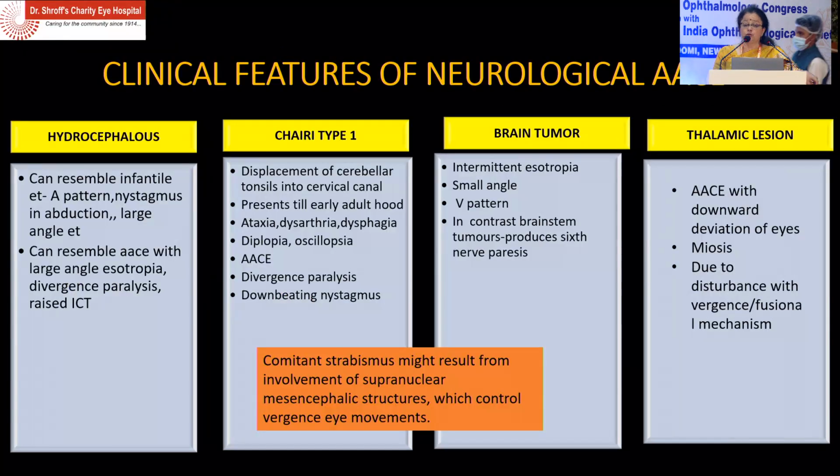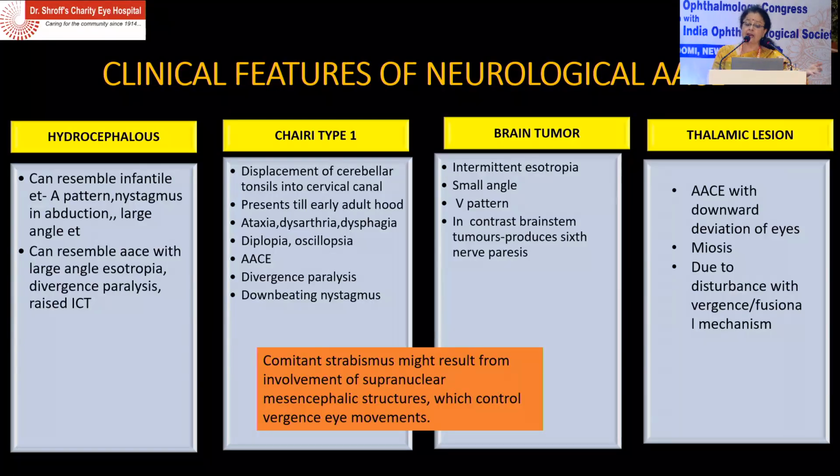Okay? So the clinical features of neurological ANET, mainly if they have hydrocephalus: there will be an infantile ET with an A pattern, and there will be nystagmus and abduction deficit. So you have a large angle ET, and you have divergence paresis. If it's Chiari, this is an emergency because this needs to be referred to a neurologist very soon. It presents in early adulthood. You'll have ataxia, dysarthria, dysphagia, divergence paralysis and downbeating nystagmus.